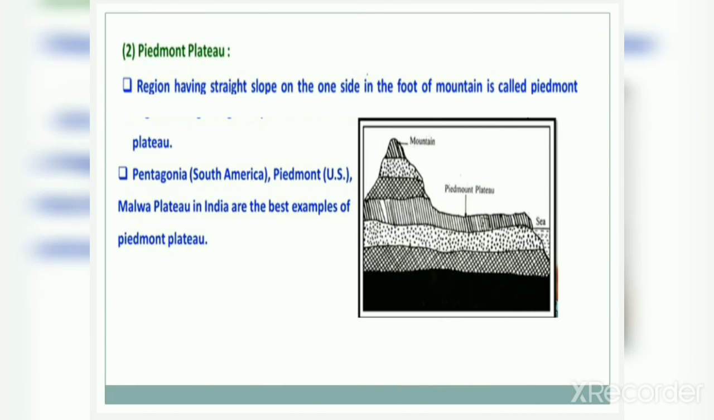Next is Piedmont Plateau. A region having a straight slope on one side in the foot of a mountain is called Piedmont Plateau. You can see in the picture that the mountain is conical. Below that there is a plateau, and on one side it has a straight slope, at the foot of the mountain.